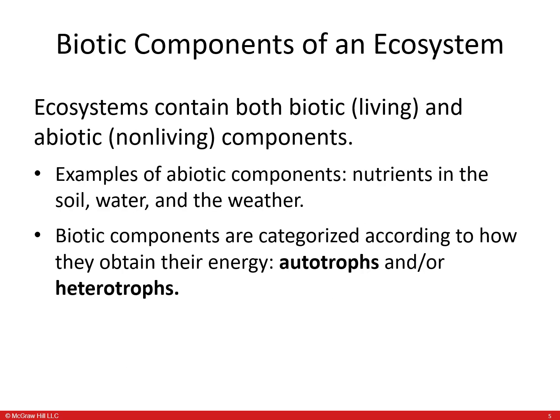Living and non-living components. Ecosystems contain both biotic, which are living, and abiotic, which are non-living components. Some examples of the abiotic include nutrients in the soil, water, and weather. Biotic components are categorized by how they obtain their nutrients, for example, autotrophs versus heterotrophs, and we'll talk about the two of them.